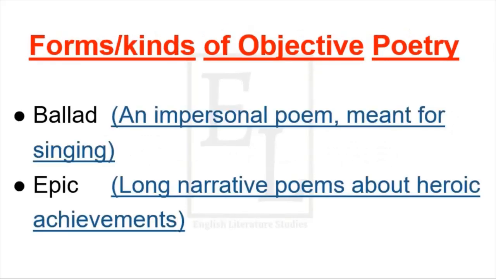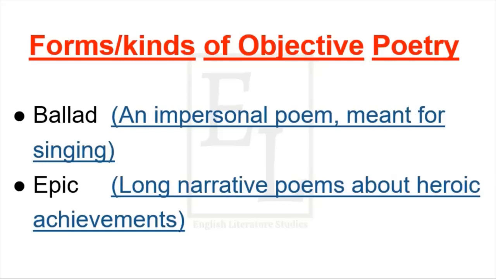Now let's look at the forms of objective poetry. Ballad, epic. Ballad is an impersonal poem meant for singing. These are brief descriptions of both kinds of objective poetry. However, we will study these both types in detail in a separate video.